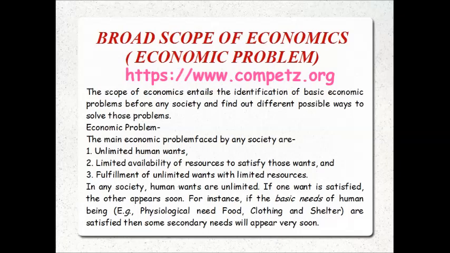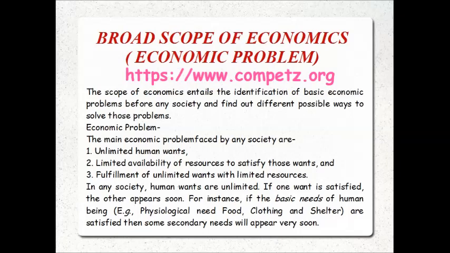If one want is satisfied, another appears soon. For instance, if the basic needs of a human being, that is food, clothing and shelter, are satisfied, then the same person goes to secondary needs, or goes to a further step. These secondary needs may be social needs, safety needs, anything.